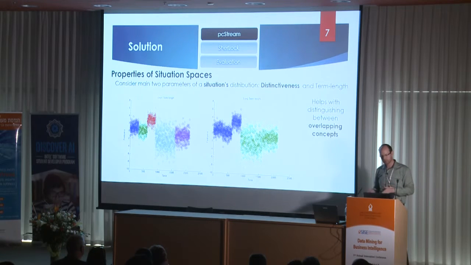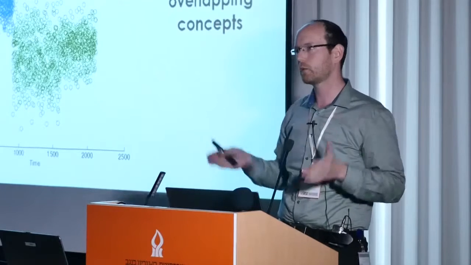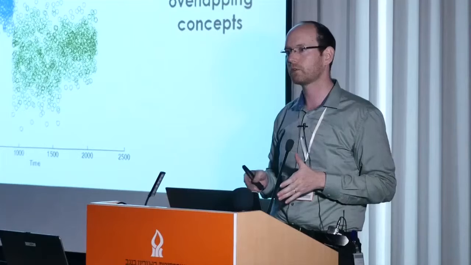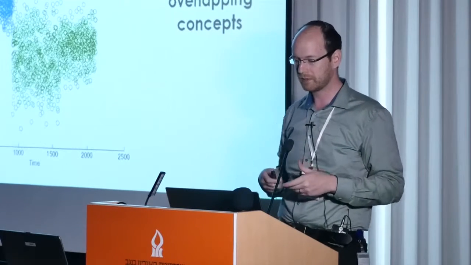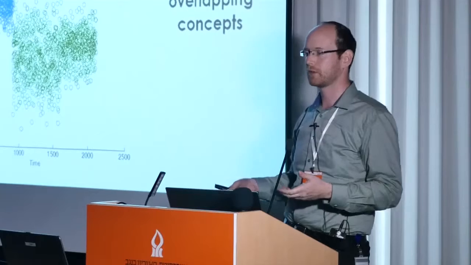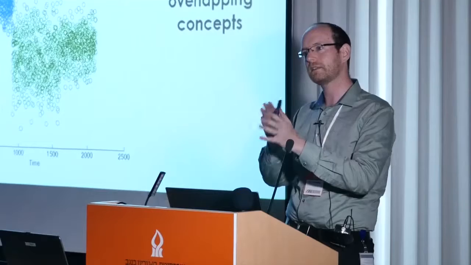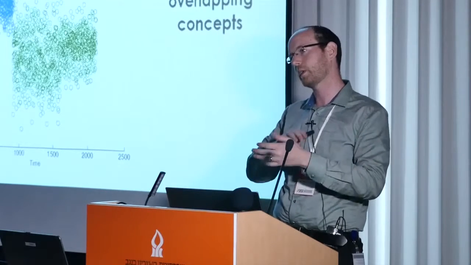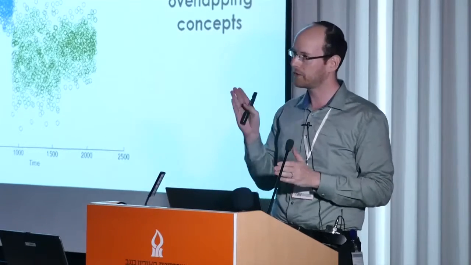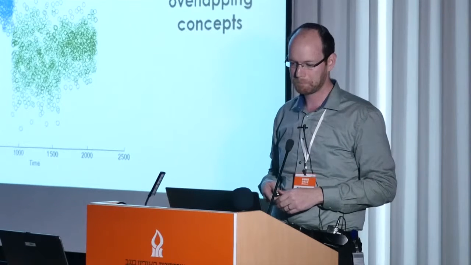And the second property, which is very important, is the term length. When a stream is in a situation, it's not just in that situation for one observation; it's going to be in that situation for some minimum term length. By deciding what minimum term length we want to mine from our data stream, that will help us extract a particular set of situations. But not only that, it'll also help us segregate these overlapping concepts, because when we put the data stream over a time plane, it helps us partition it appropriately.